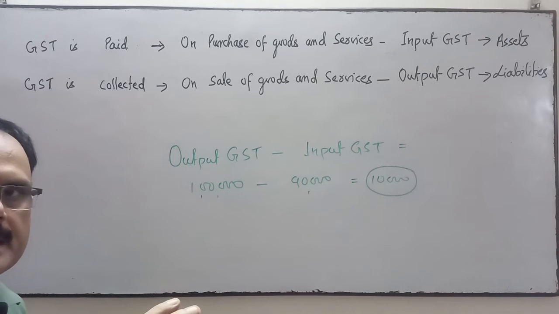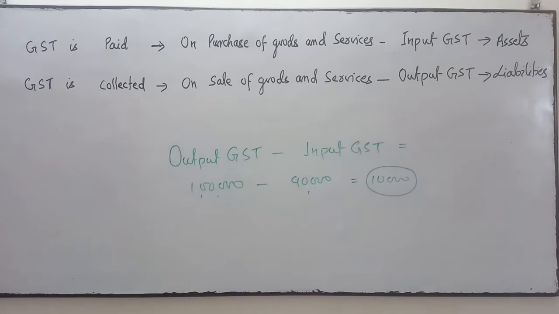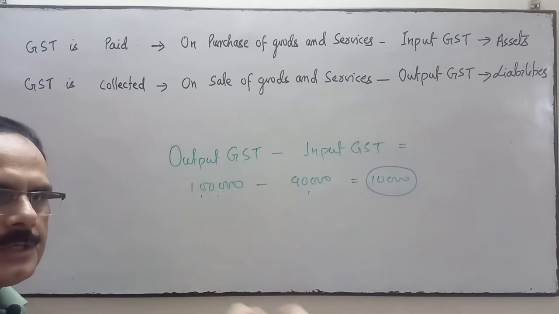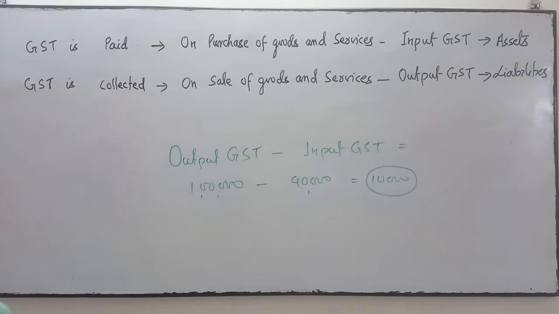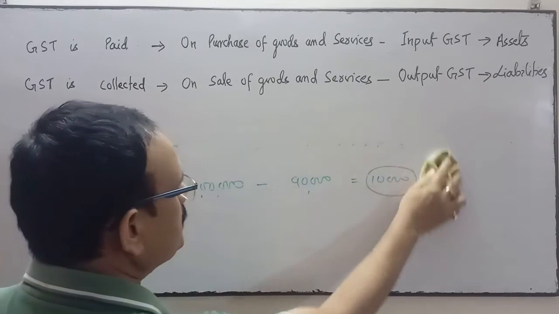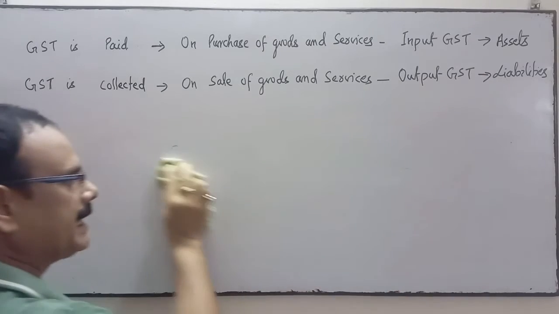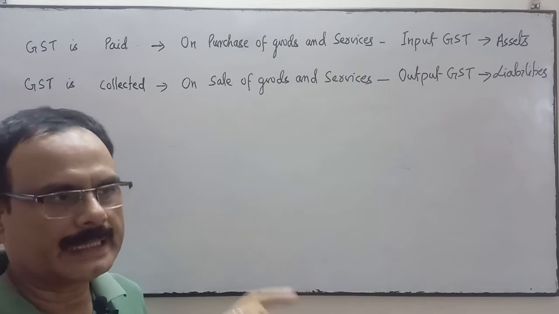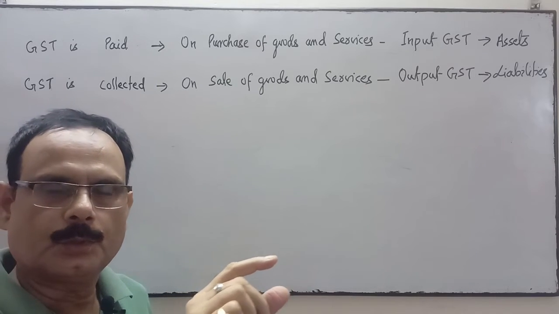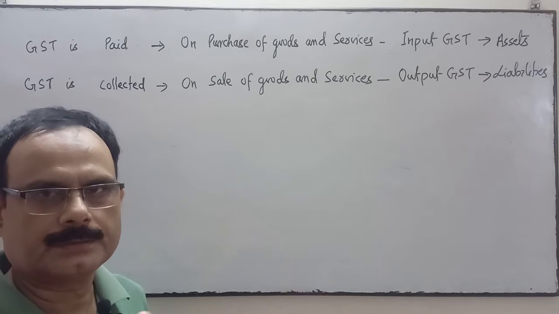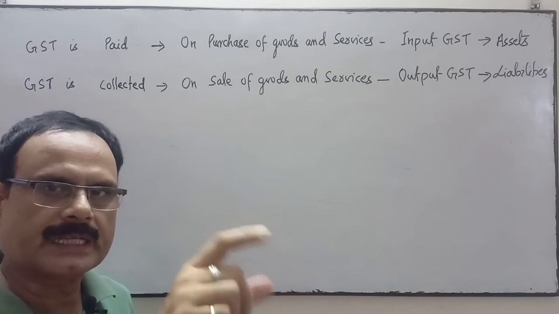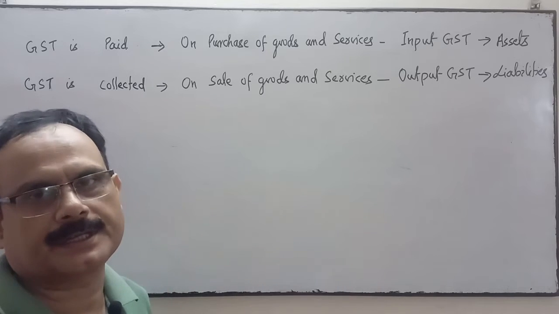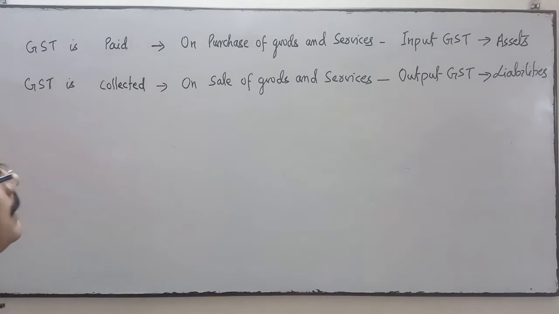When we purchase the goods and pay GST to the seller, that GST is called input GST. When the output GST is more than the input GST, the excess amount will be deposited in the government treasury. Is it clear?